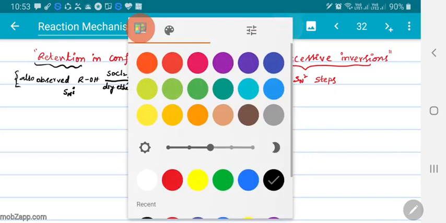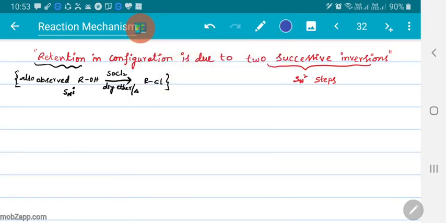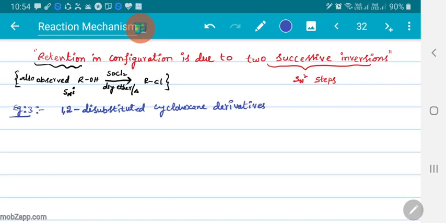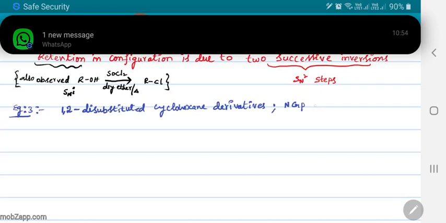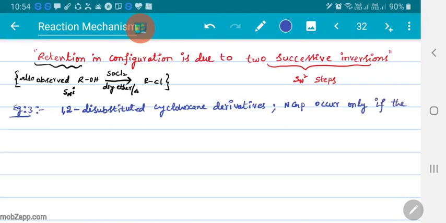Now coming to another example, let me take example 3. Whenever we take some cyclic systems, for example 1,2-disubstituted cyclohexane derivatives, whenever we observe such derivatives in which NGP is involved, this NGP is observed if and only if the groups are anti to each other.